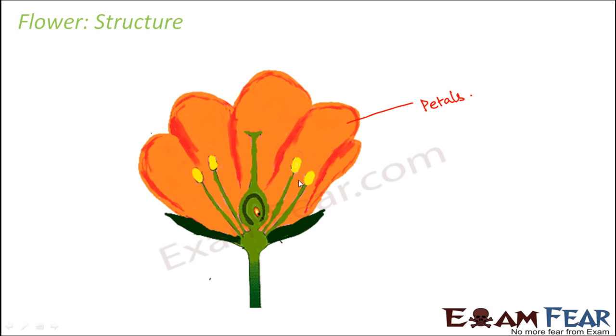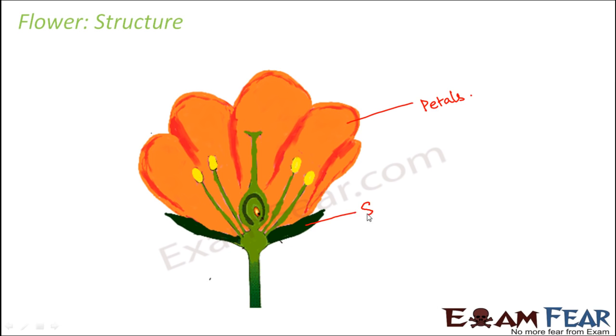Just below the petals, you would have seen small green leaf-like structures which form the base of the petals. A bud turns into a flower, right? When it is a bud, you would often have seen that the flower is hidden inside by some green leaf-like structure, which later, once the flower is formed, is present at the base of the flower.